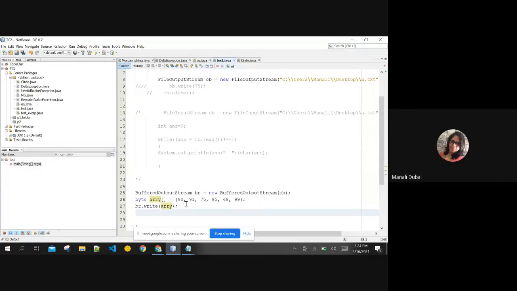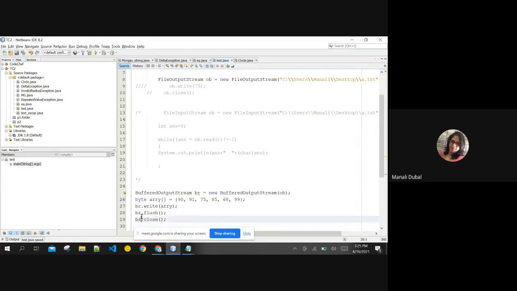But as I have shown yesterday also, we don't have to forget the flush function. The flush function is going to flush down the stream, and if there are any more bytes left in the stream, then the flush function can clear the stream out, and again the close function can close the stream out.